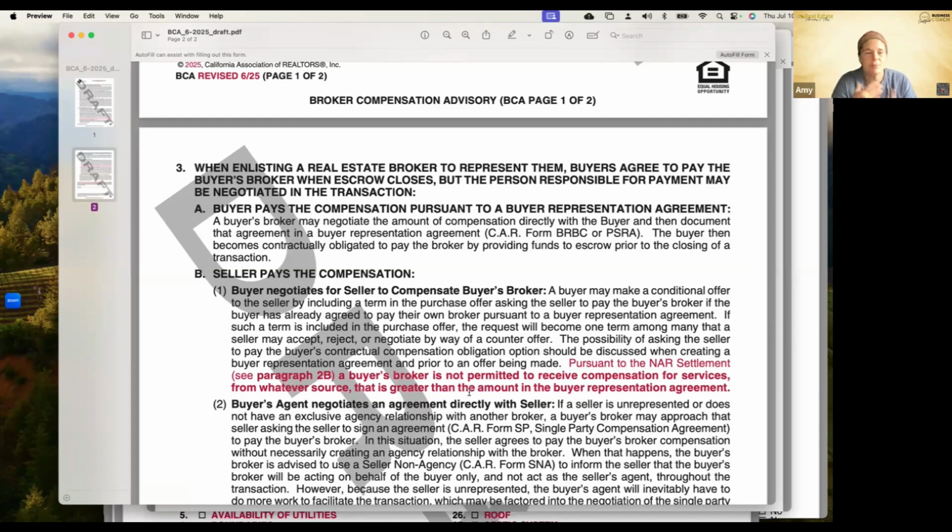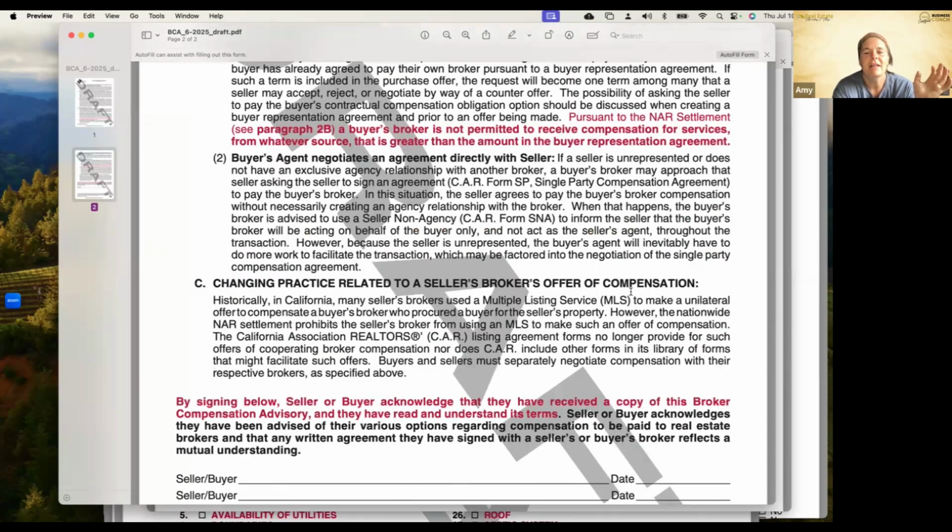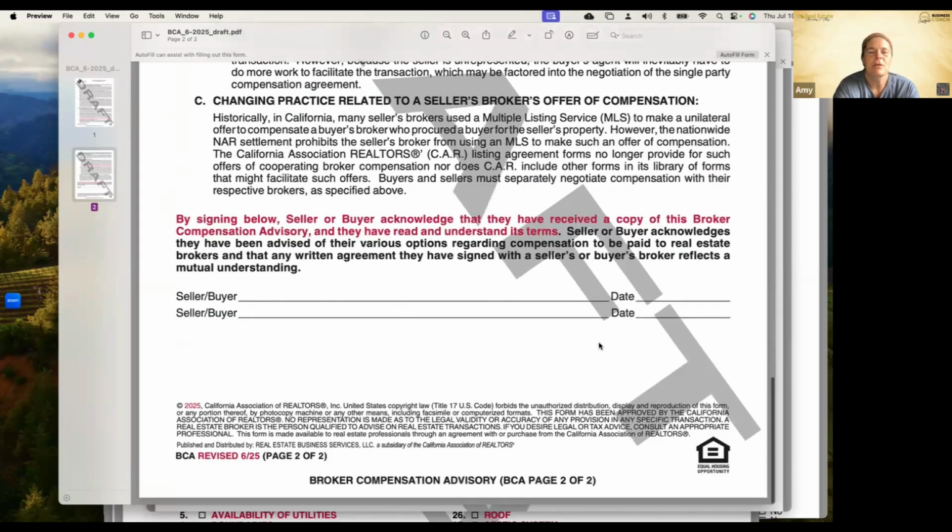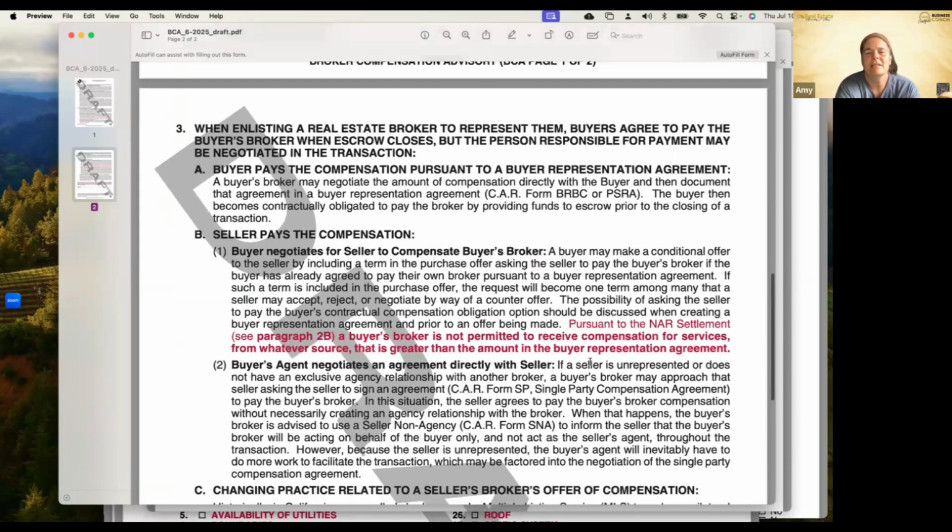So what I would recommend is putting in the max compensation on that BRBC that you think your services are worth, that your value is, and then you can always adjust it down depending on what the buyer is able to cover or what the seller is willing to pay. So you can always adjust it down with that modification of terms, that MT-BR form. So just kind of keep that in mind there, but it just provided clarity on this form that already existed. So super simple change there to the BCA.